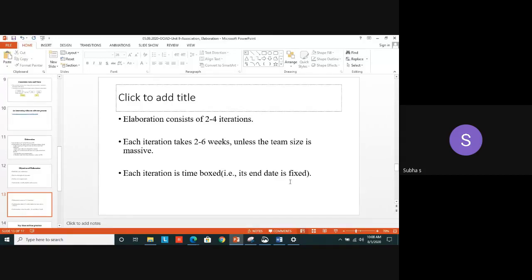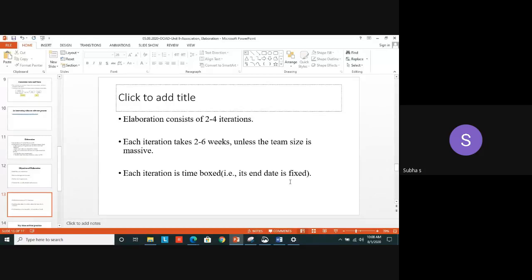So in general, an elaboration phase contains 2 to 4 iterations, and each iteration is time boxed. You have to remember this term. These are some technical terms in software companies. Time boxing means fixing the limit, not for the project, but for each phase, each iteration. That is called a time box. Its end date will be fixed.